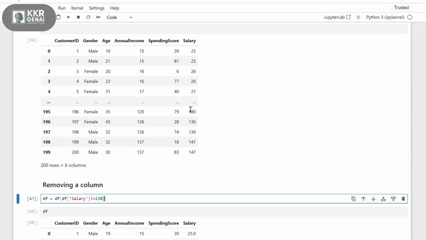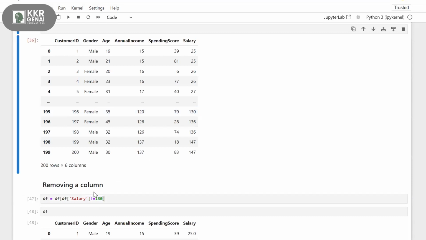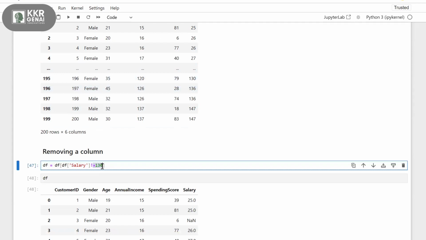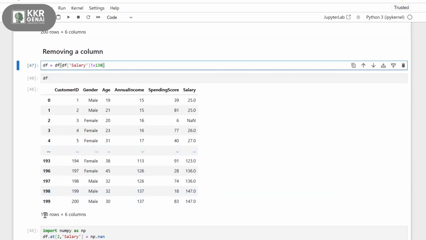Here, if you see the 195th record, the salary is 130. Here it is not equal to 130, but this is equal to 130, so it will ignore the record. I want to take the records wherever the salary value is not equal to 130. I have 198 different records other than 130 as salary.